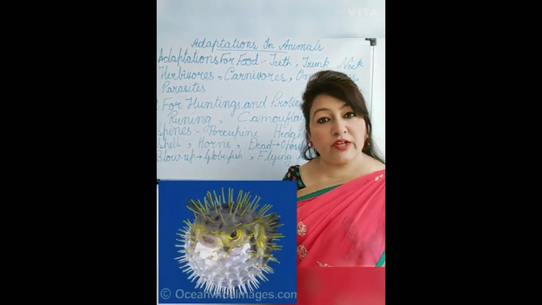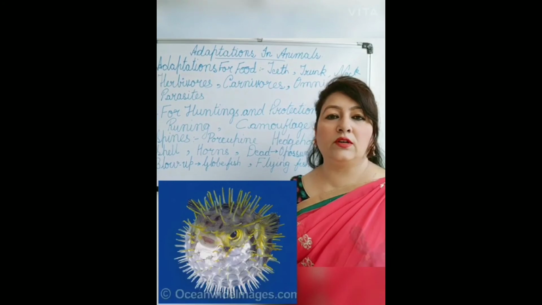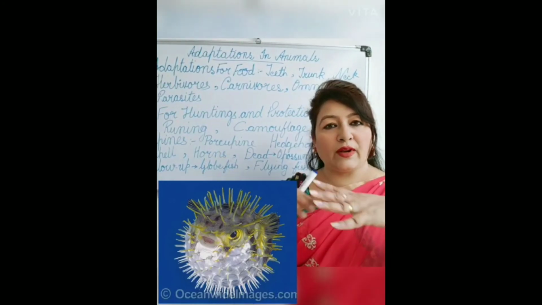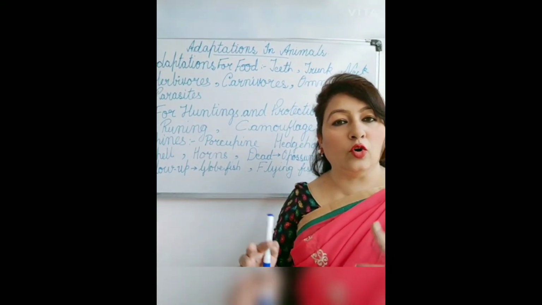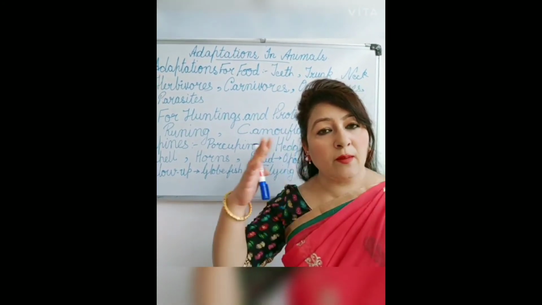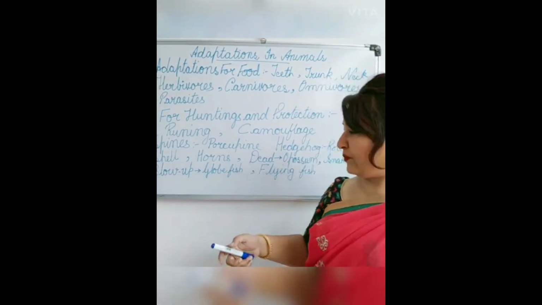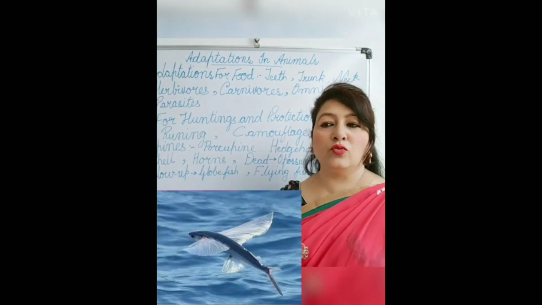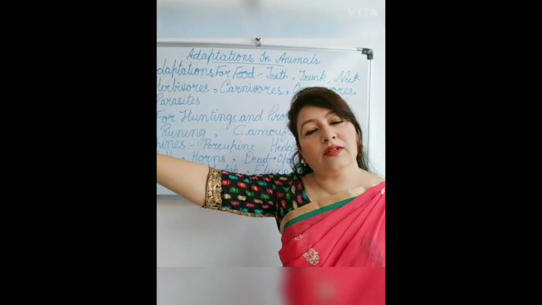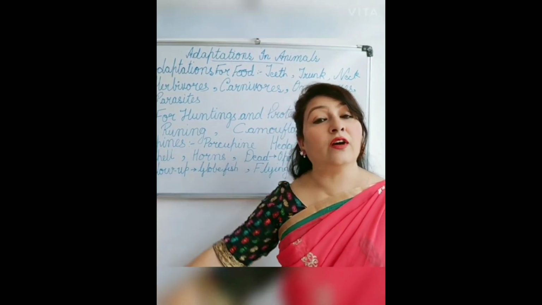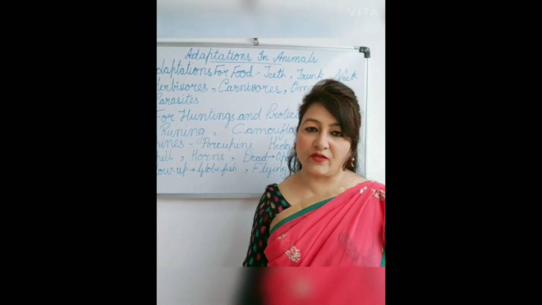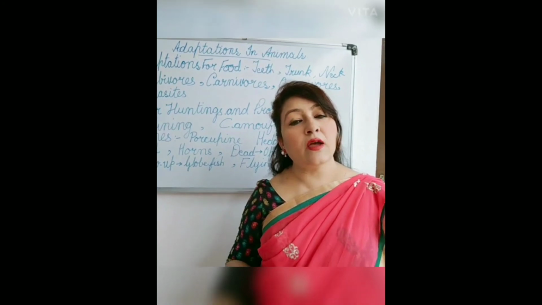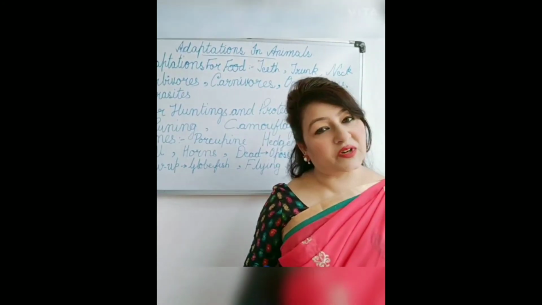A fish called the globefish has a very good quality of blowing itself up like a big ball, like a globe, so that it can scare away enemies by enlarging its size. Then there is the flying fish, which can leap above the water to certain meters and take a long leap, and it appears as if the fish is flying above the surface of the water. This is one character by which it can protect itself from its predators.